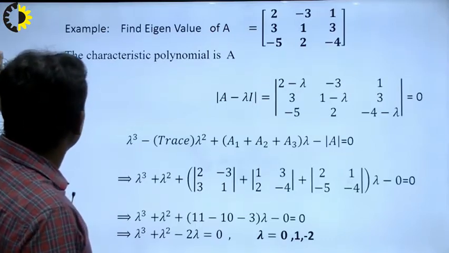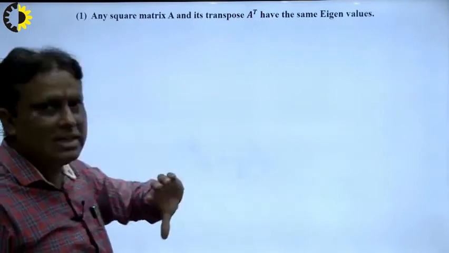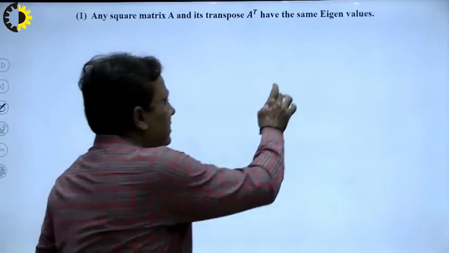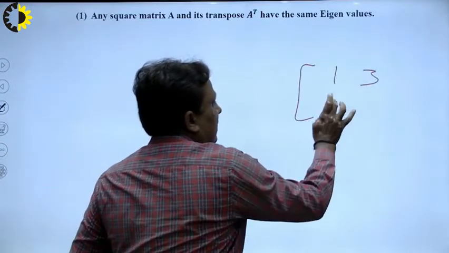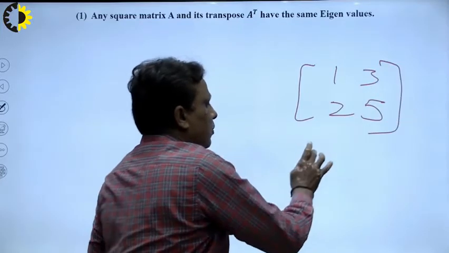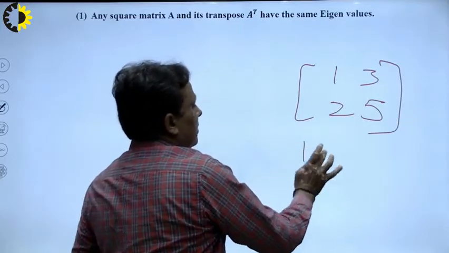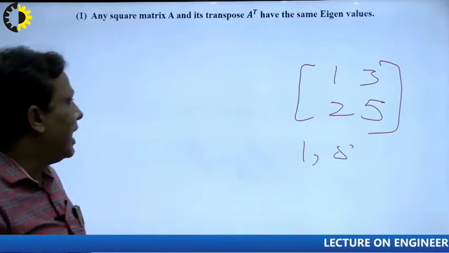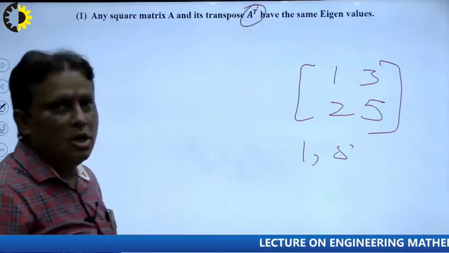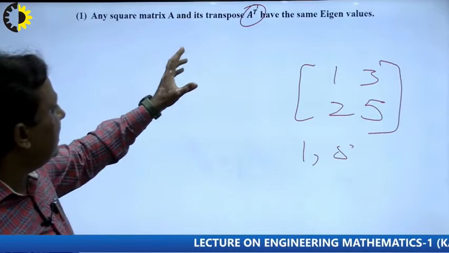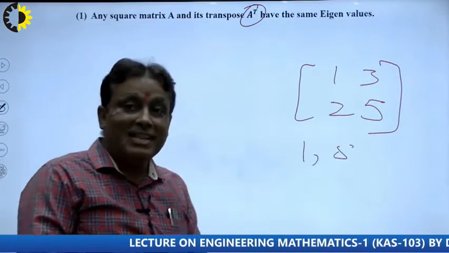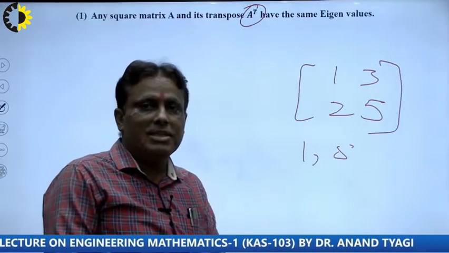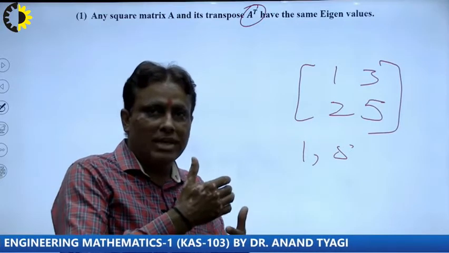Now the question is: what is the role of eigenvalues? Suppose I have a matrix 1 3 2 5, and suppose 1 comma 5 are the roots of this equation, the eigenvalues. So what will be the roots of A transpose? First, any square matrix A and its transpose have the same eigenvalues. That means the eigenvalues of A transpose will also be 1 comma 5. There is no effect of the transpose on a square matrix.